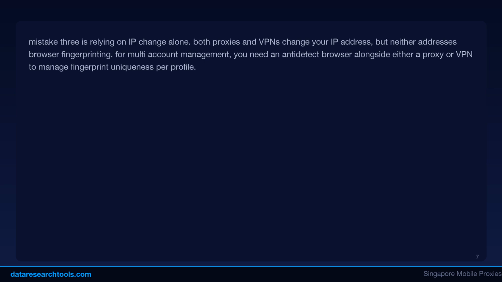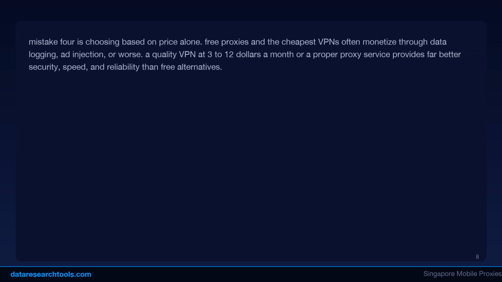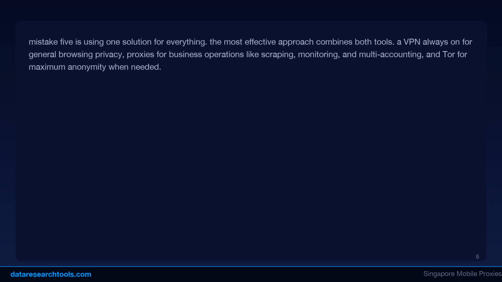Mistake 1 is using a VPN for web scraping. VPNs are a poor choice for scraping because you only get one IP per connection with no rotation. VPN IPs are frequently blacklisted by anti-bot systems, system-wide routing is unnecessary overhead, and there's no session management per account. Instead, use rotating proxies with residential IPs for scraping.